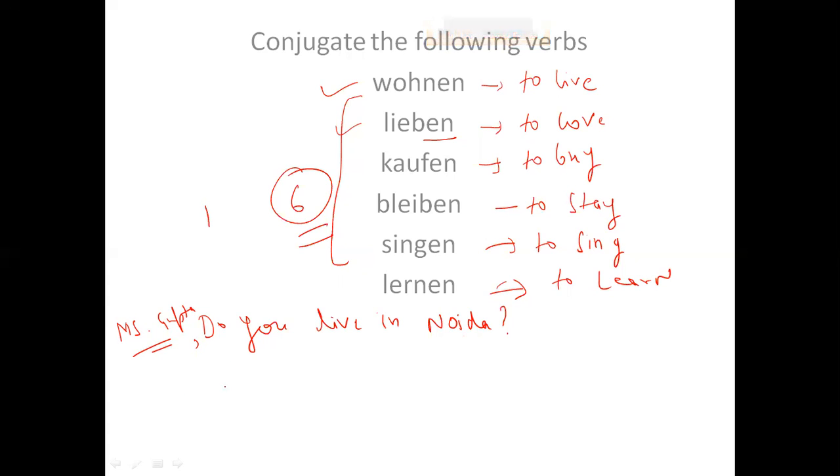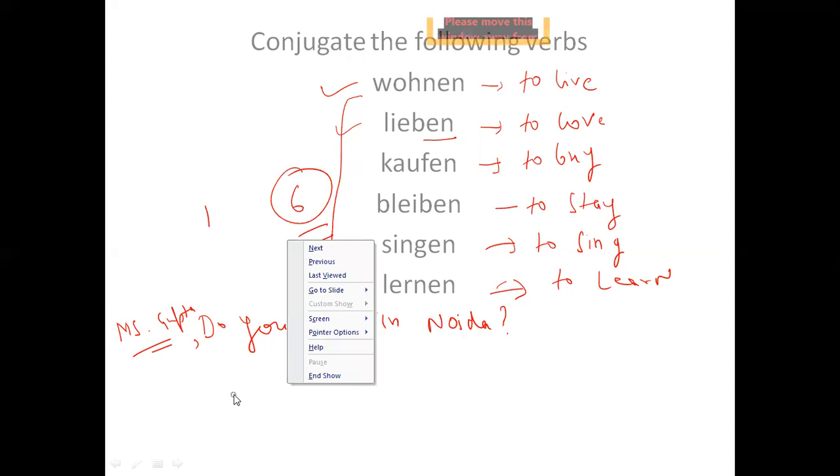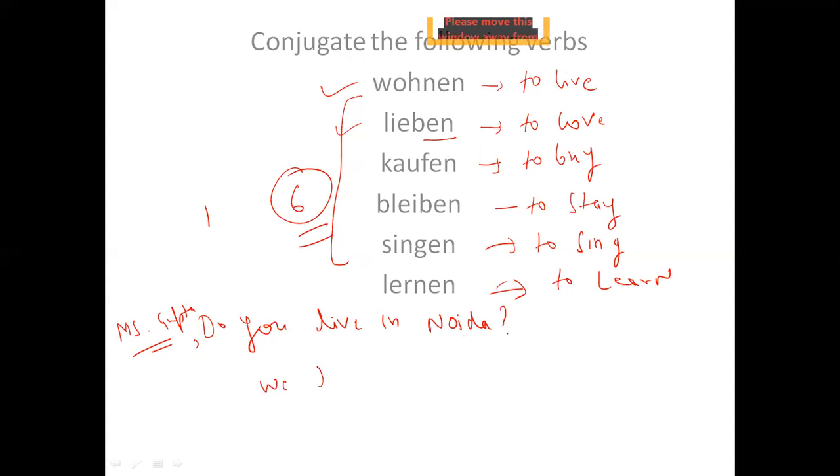Next sentence: we love Amitabh Bachchan. This is one sentence, right?